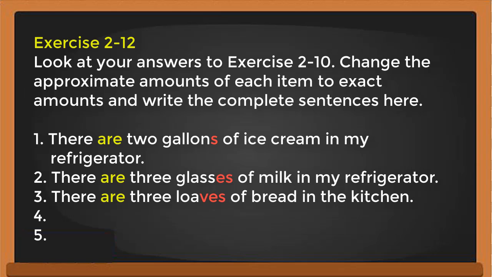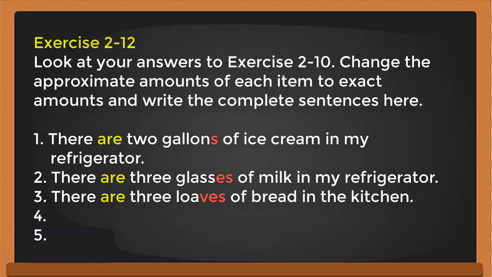Now let's look at exercise 212. Look at your answer to exercise 210. You have to look at your previous answer in 210. Change the approximate amount of each item to exact amounts and write the complete sentences here. For example, I wrote down ice cream, so I changed the approximate amount.